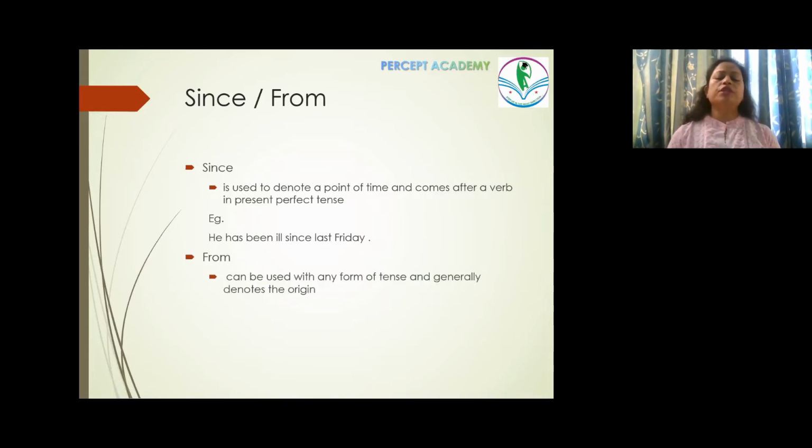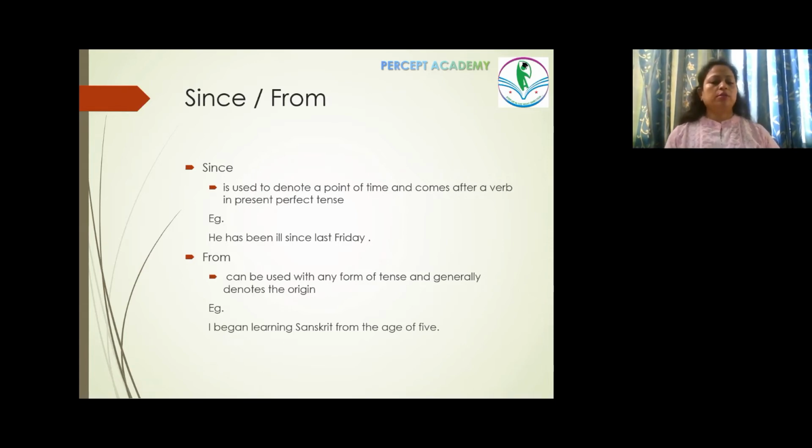From can be used with any form of tense and generally denotes the origin, from when the thing began or from where the journey began. It would be something from where the things or the situation started. For example, I began learning Sanskrit from the age of 5, which means that I started learning Sanskrit from the age of 5. When I say from the age of 5, this means perhaps I might have finished studying Sanskrit by now, or maybe I'm continuing.